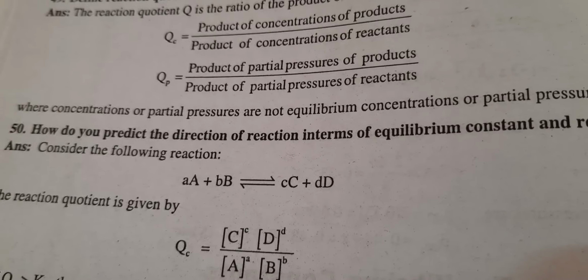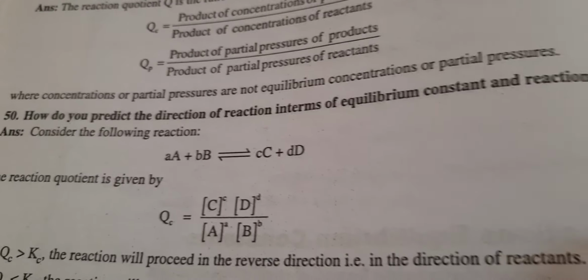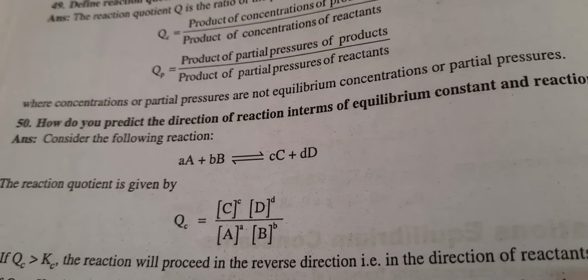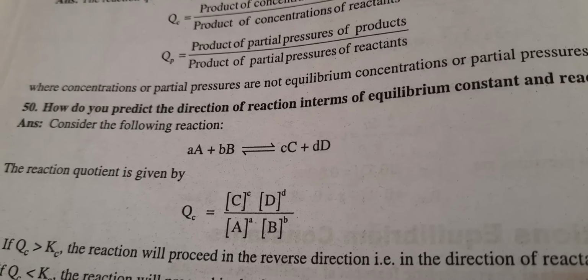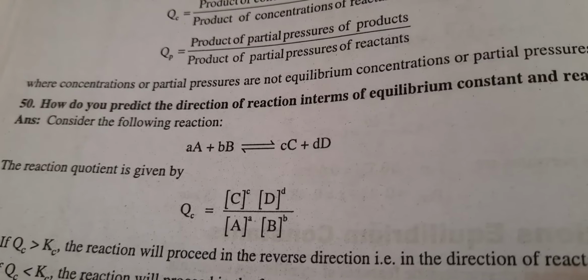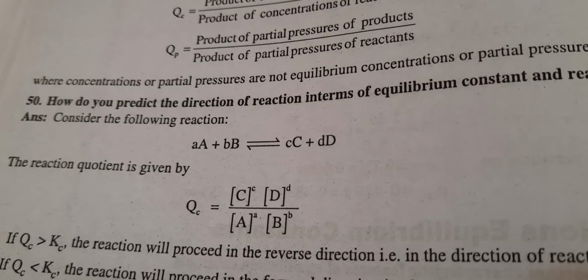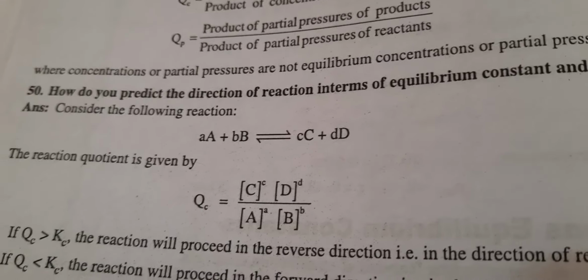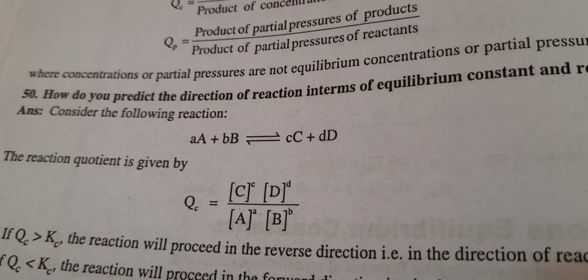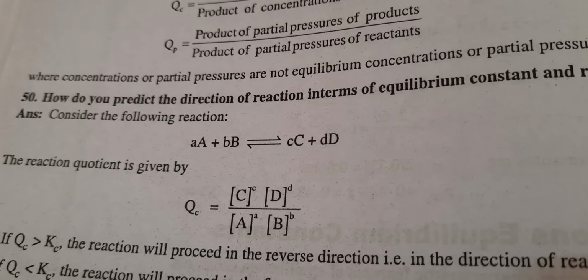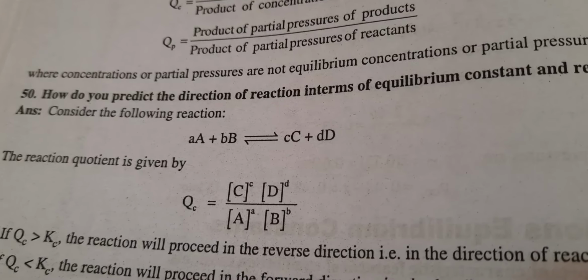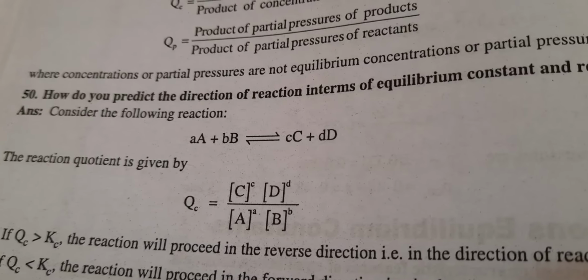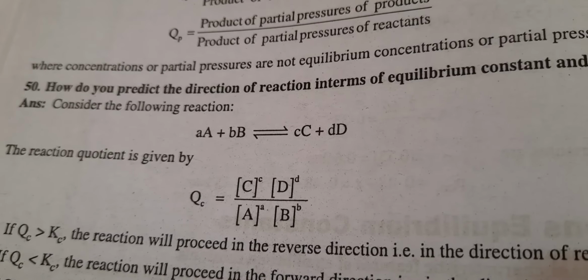So how do you predict the direction of the reaction in terms of equilibrium constant and reaction quotient? Example reaction: aA plus bB converting to cC plus dD. Fine. So the reaction quotient, how to write? Qc is the molar concentration of C raised to c, molar concentration of D raised to d, divided by the molar concentration of A raised to a and molar concentration of B raised to b.